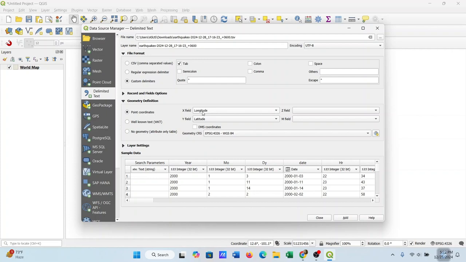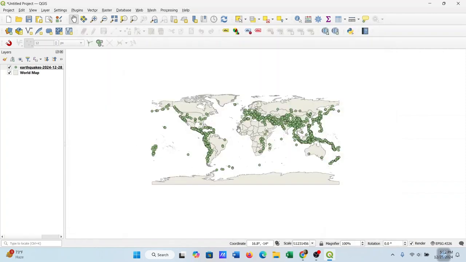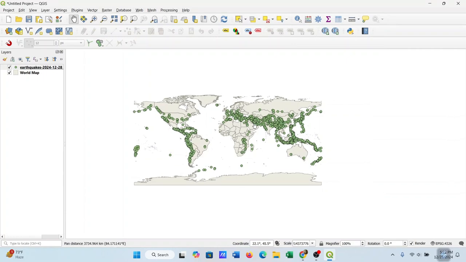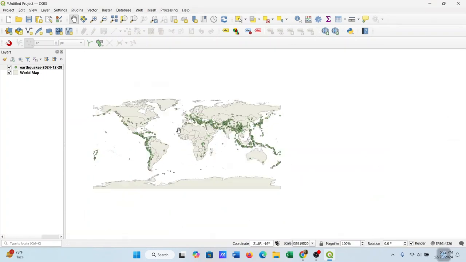Also, we need to make sure the X field is longitude and the Y field is latitude. Here's our new column, date. We can check the whole table. Okay, we can add and close. And this is the earthquake data in green dots.